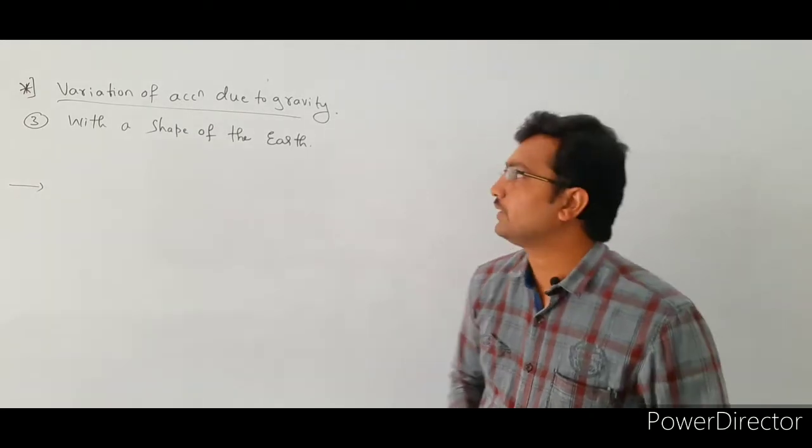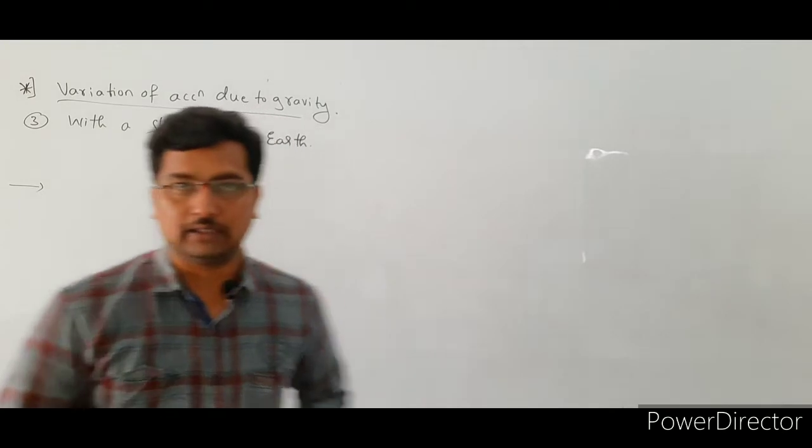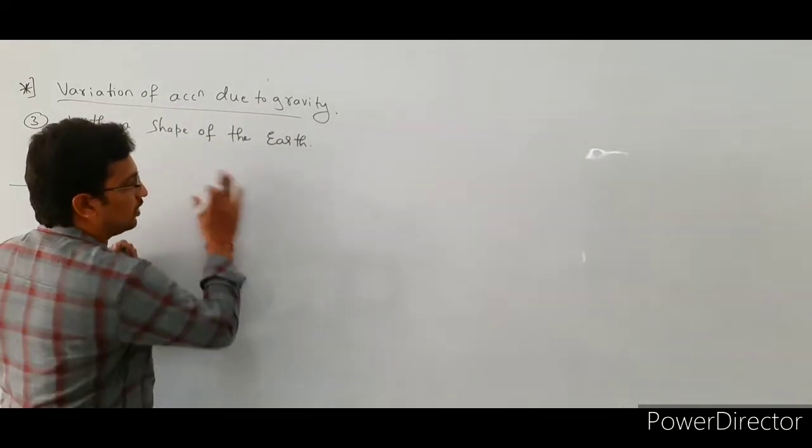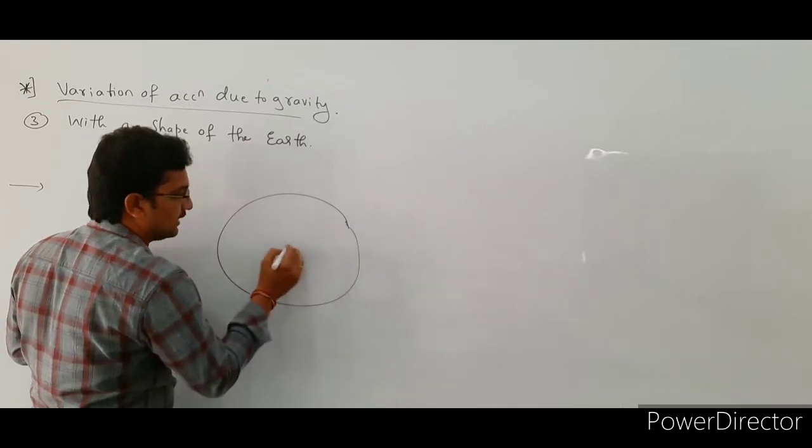See here, the last one: variation of acceleration due to gravity with the shape of the earth. Actually the earth is not spherical, it is egg shaped. Let us assume that this is the earth.